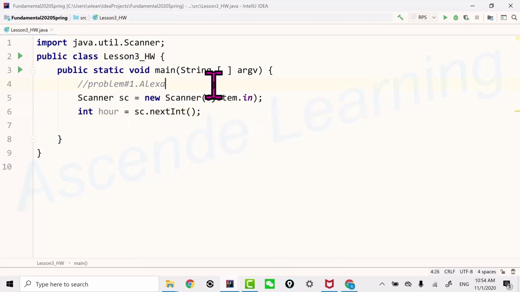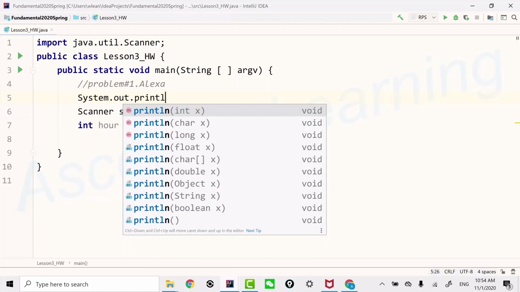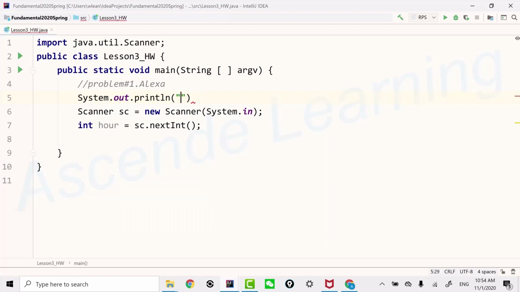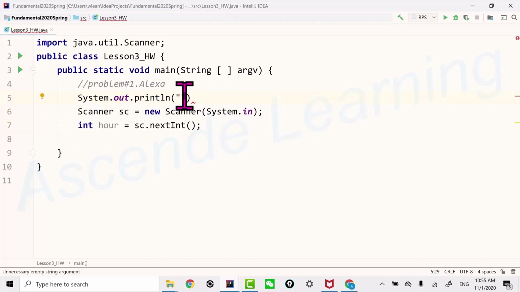Oh, by the way, every time before you take input, I highly recommend that you always remember to write a prompt. Otherwise, you may forget what your program is doing at that point in time, and your program basically just stops there, and people may be clueless. Okay, what's wrong with my program? Well, nothing's wrong. It's just waiting for input there, but then you don't have a prompt, so the user can be confused, and yourself may also be confused. So always try to write something.